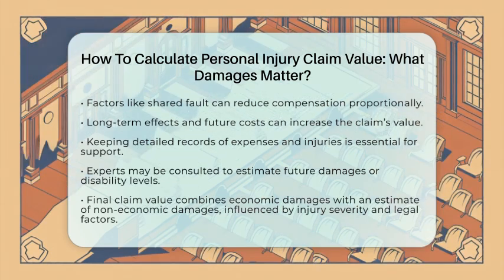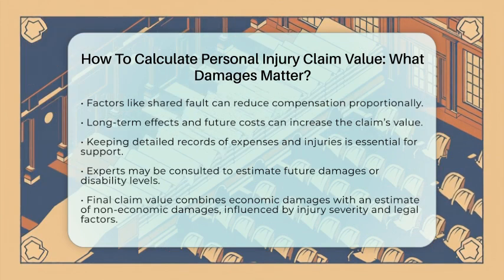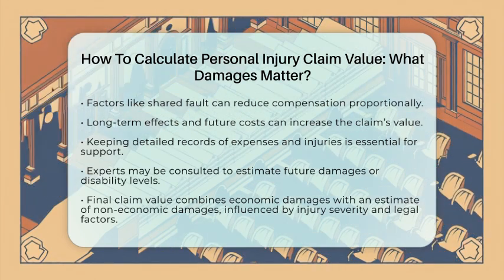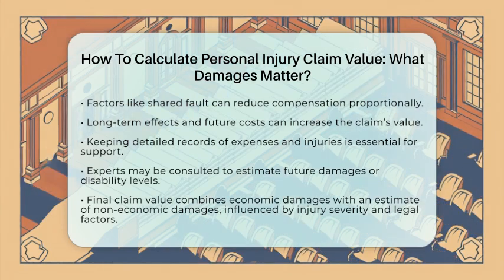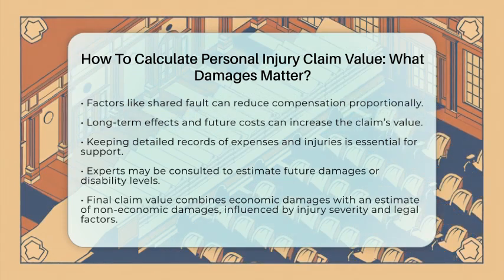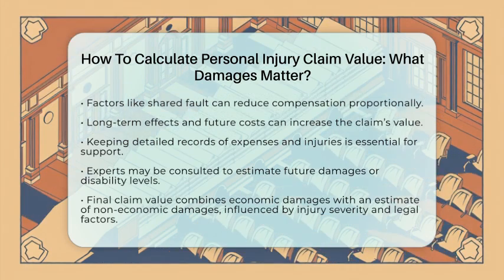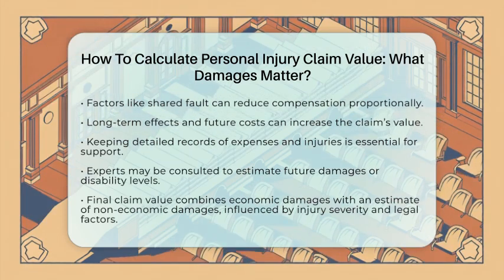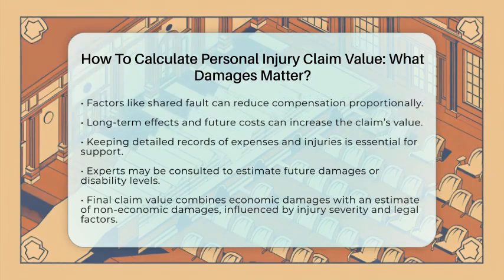To sum up, calculating your personal injury claim involves adding up all your economic damages and then estimating non-economic damages using methods like the multiplier or per diem approach. The final amount depends on how serious your injury is, how long it lasts, how it affects your ability to work and enjoy life, and legal factors like fault. Knowing these steps can help you understand what your injury is truly worth and guide you through the process of seeking fair compensation.